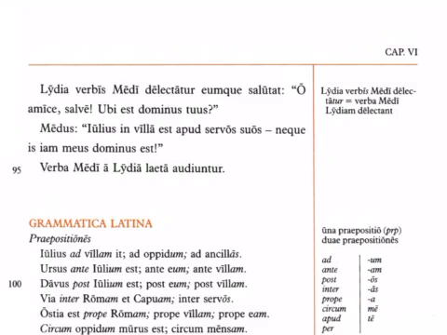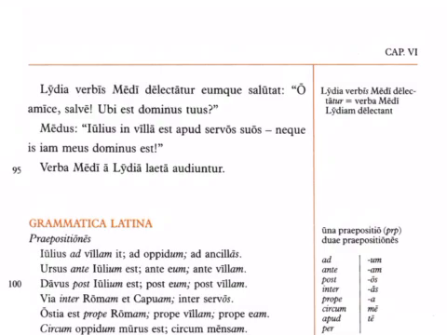And then, Lydia verbis Medi delectatur. Lydia is delighted, passive verb, by the words of Medus, verbis Medi. Notice I say by the words because verbis is ablative. Again, the typical ways to translate an ablative are by, with, from, in, on, at. You sort of look at the context and think to yourself how it best fits. Lydia is delighted by Medus's words, eumque salutat, and she greets him. O amice, salve, oh, hello, friend.